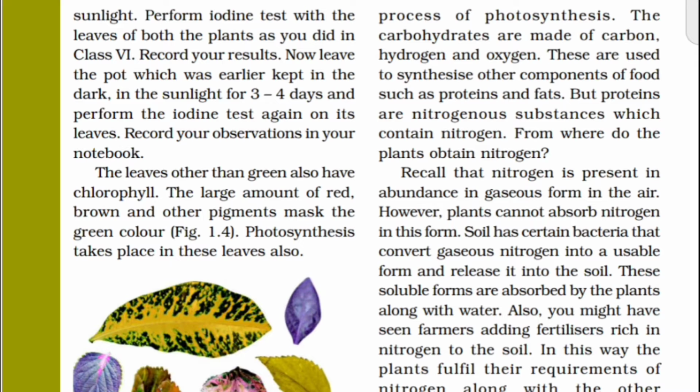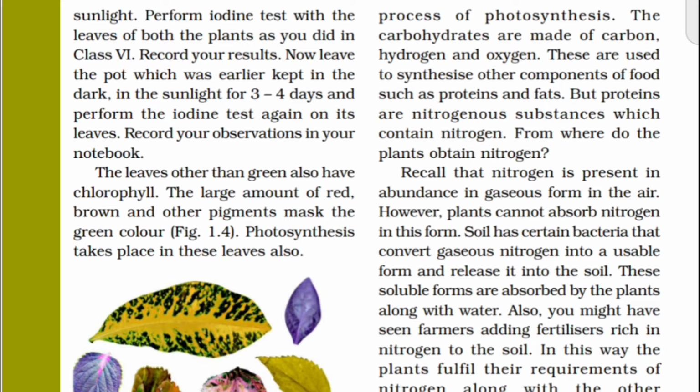You already know the green pigment, the chlorophyll in the leaves, which helps in the photosynthesis process. But besides this, there are three pigments present in the leaves.